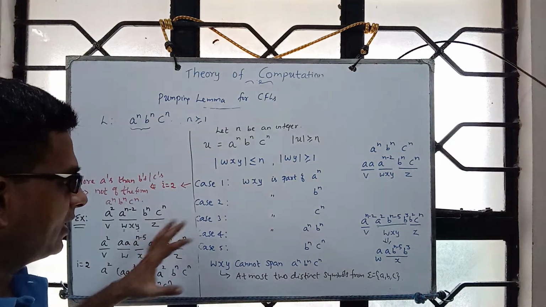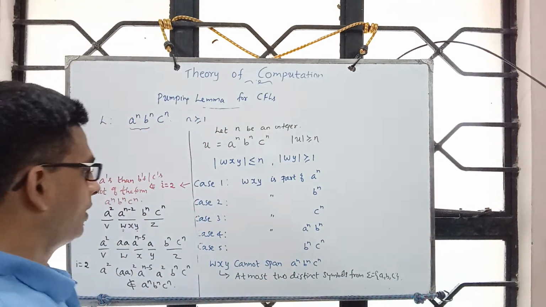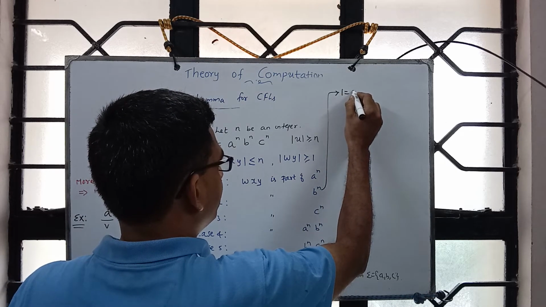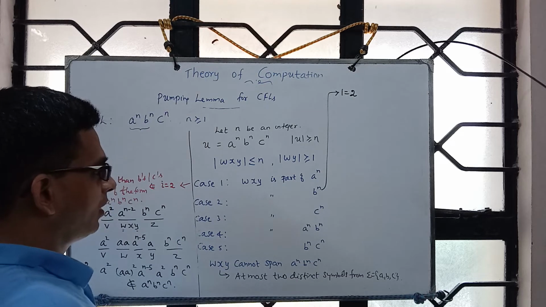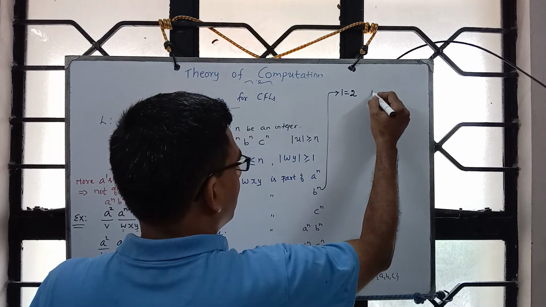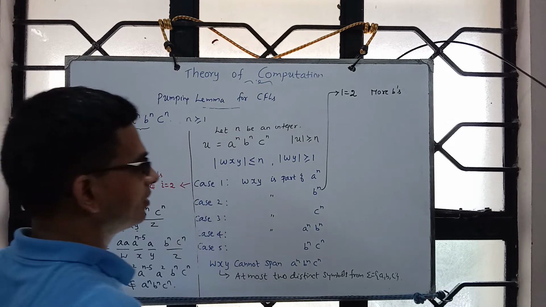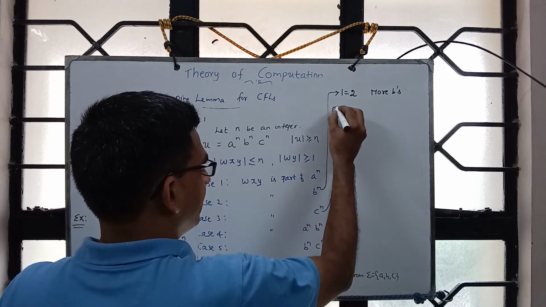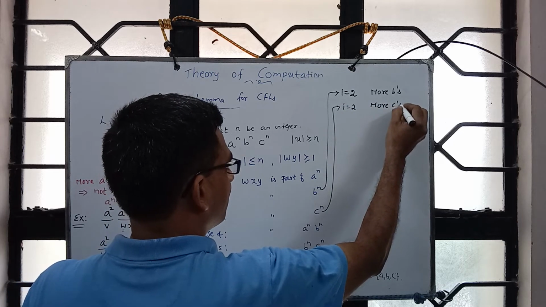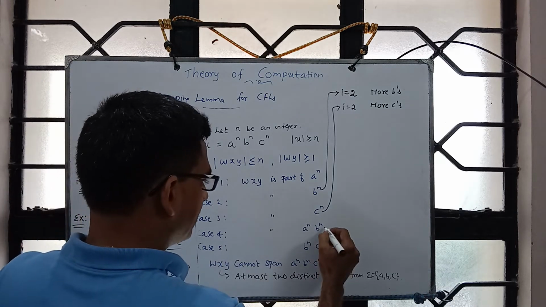Okay, so on similar lines, let's analyze the other cases. Let's look at case 2. For case 2 also substitute i equals 2. Since wxy is part of b power n, now you will see that you will have more b's than a's and c's. And for case 3, again i is equal to 2. You will see that there will be more c's. Let's look at case 4.